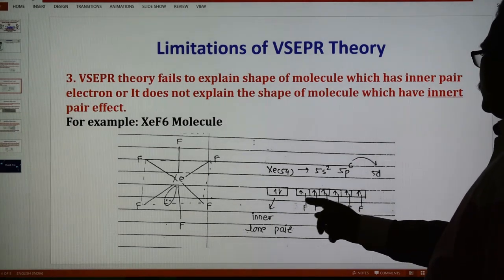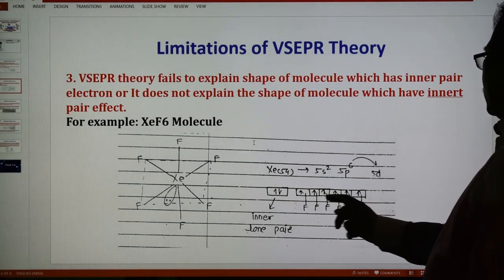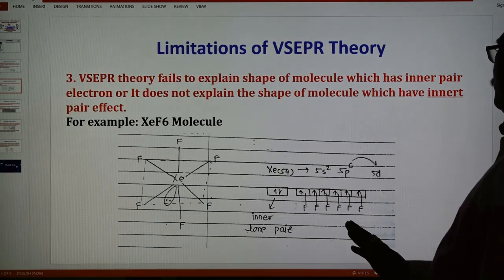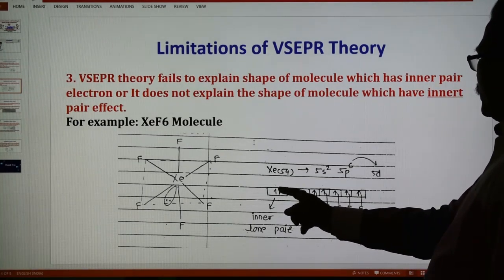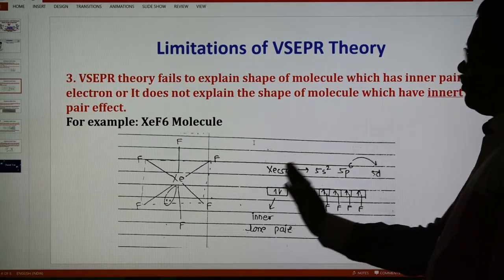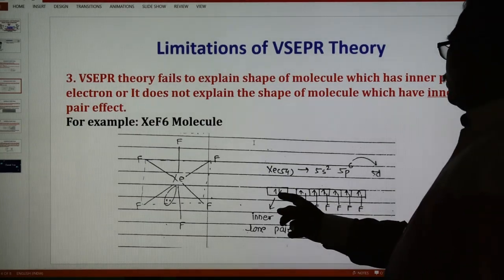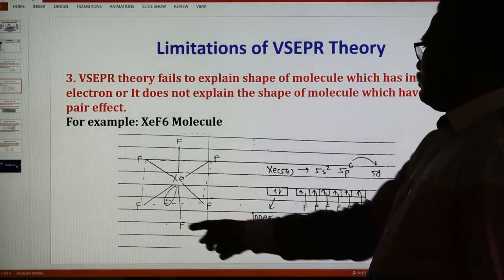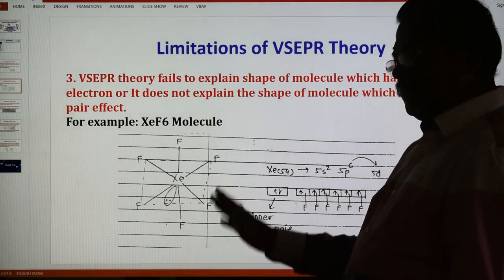So in this case sp3d3, 7 orbitals are there. Out of these, 1 is a lone pair, and there are 6 bond pairs. But this electron pair is a lone pair which is present in the 5s2 inner shell. So this is the inner shell electron, known as the inner lone pair. And because of that, the structure of this molecule is shown here. The structure of XeF6 is octahedral.